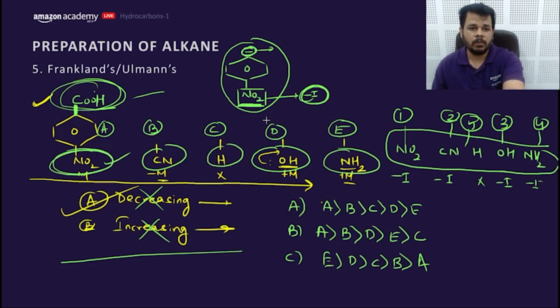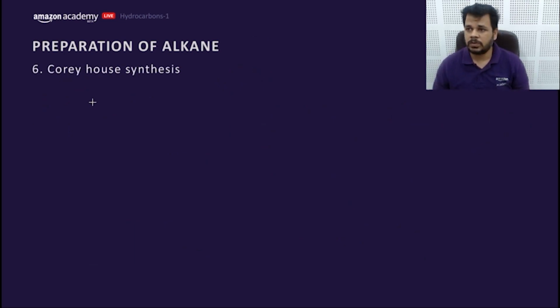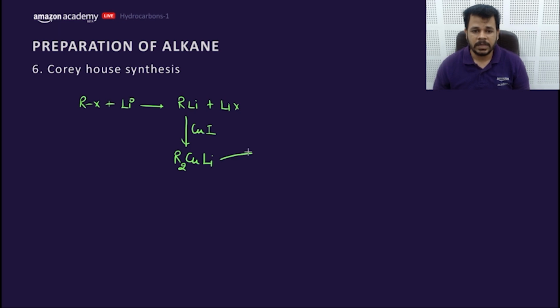Corey-House synthesis. Now what is Corey-House synthesis? It occurs when RX reacts with Li and forms RLi plus LiX. Now this RLi, when reacted with CuI, forms R2CuLi. What is the name of this R2CuLi? This reagent is called as what?